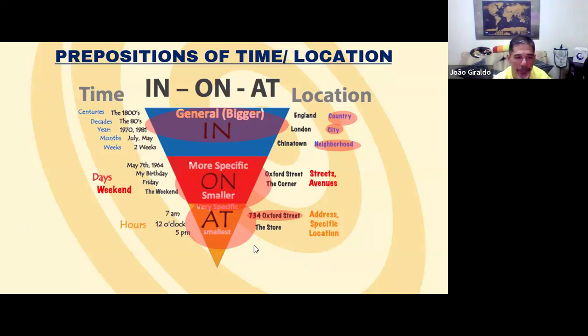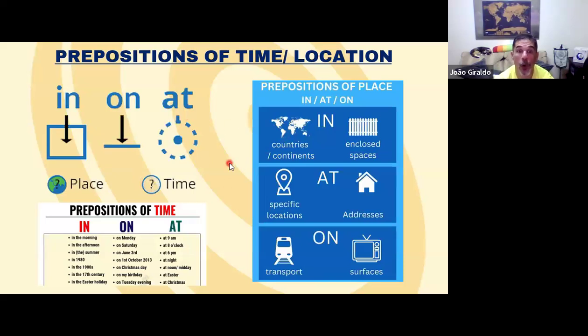Continuing here. Prepositions of location in terms of position. Okay, very important, and people sometimes confuse them. When we have "in", the relation is this, guys. We have something in something, like I am in my room. My room is closed. I am in my room. Or when you put your money in your pocket. Or here, for example, my document is in my cell phone protection. So here it is inside. Okay, so this relation is "in".